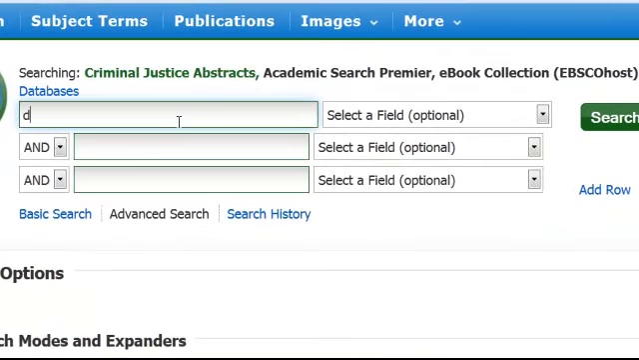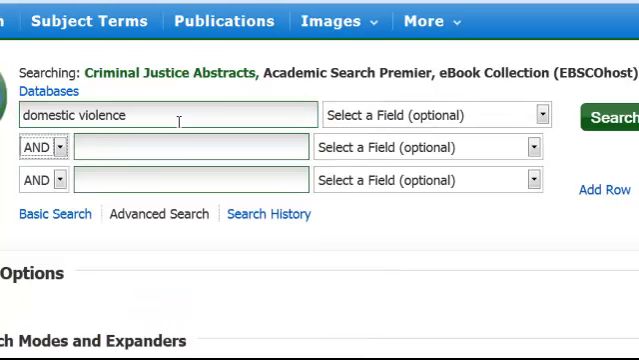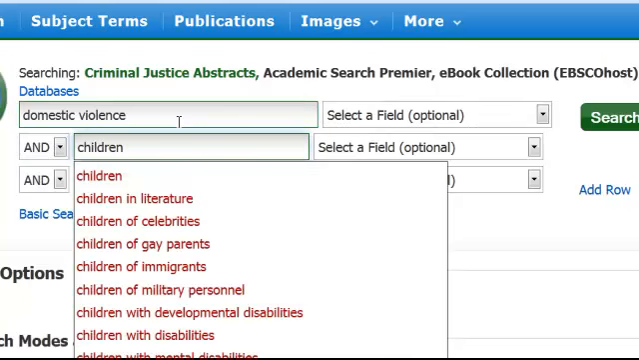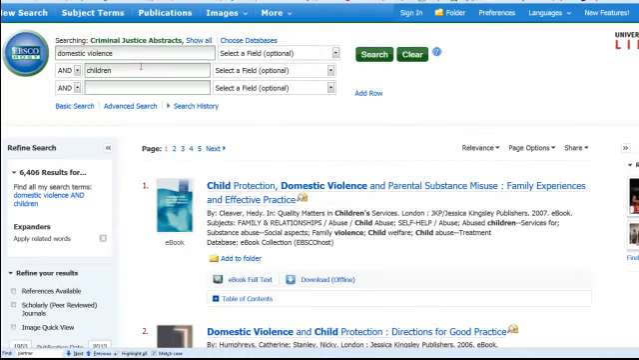So let's just start with domestic violence and children to start with. We're going to get a lot of results, 6,400 plus, and the trick to this is going to be teasing out those articles dealing with children who have been exposed personally and physically or mentally to direct abuse or violence, or else those who have just been witness to it.